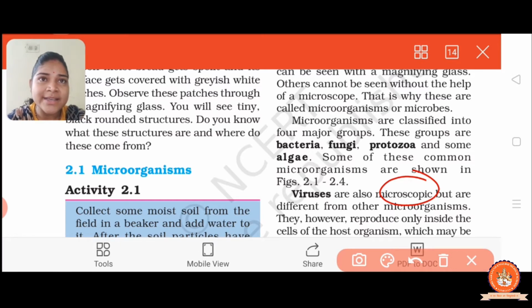Again I repeat, if they are present inside the living cell, it is considered living, and it is considered non-living when they are present outside the living organism. It's called a non-living organism, right?